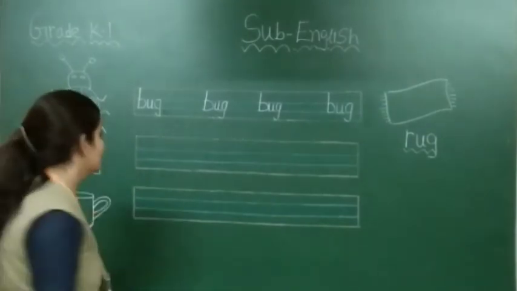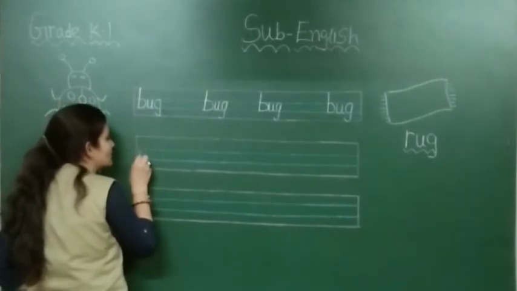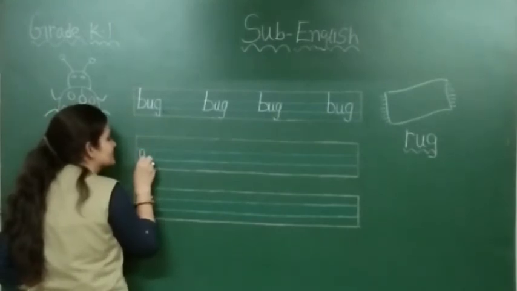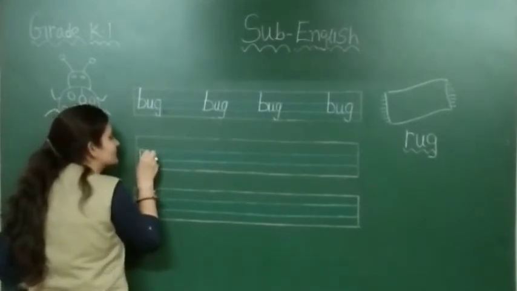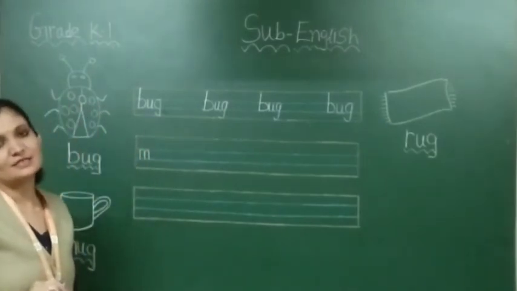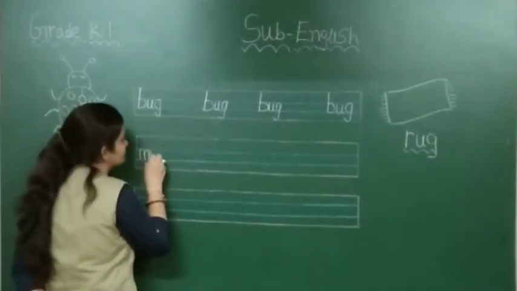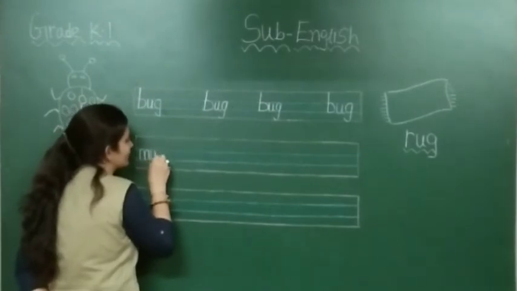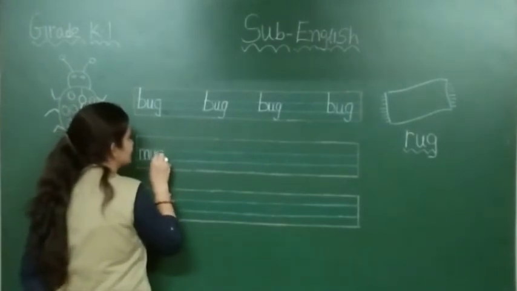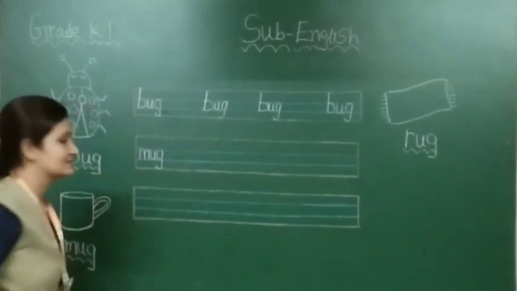Mug. So how to write small m? You have to make one standing line in these two blue lines. Then curve, then standing, then curve, then standing. This is called small letter m. In phonics, m says m. Then you have to write down u in these two blue lines. In phonics, u says a. M, a, g. Now you have to write down small g. G says g.